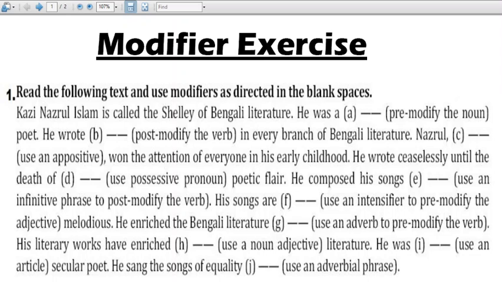That additional information should be about that person's designation, speciality, identity, this much, not an adjective. So what is he? What is his designation? You can write the national poet of Bangladesh. So Nazrul, the national poet of Bangladesh, won the attention of everyone in his early childhood.